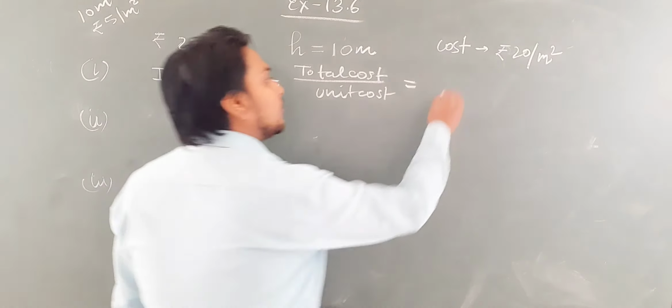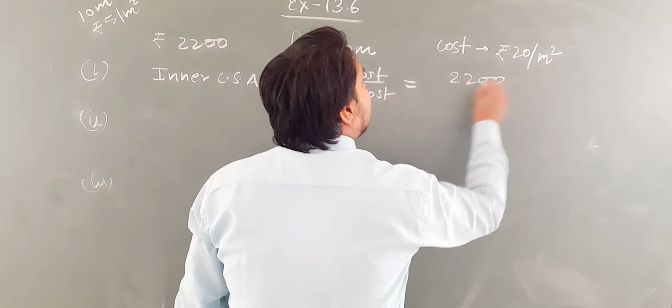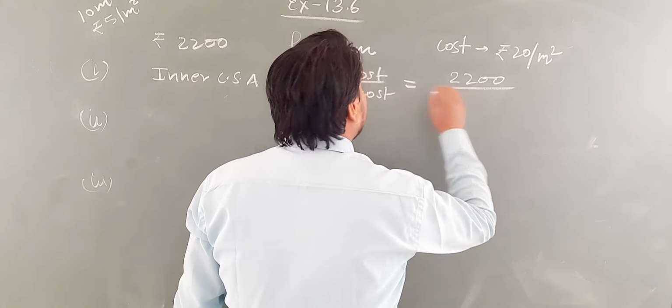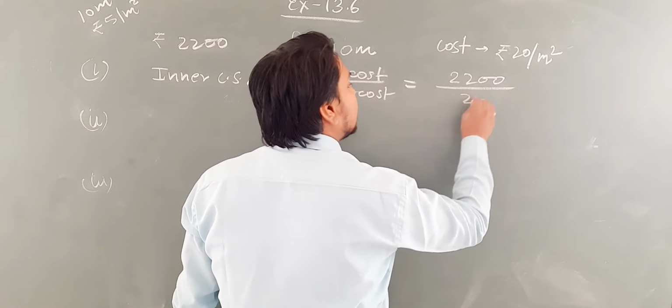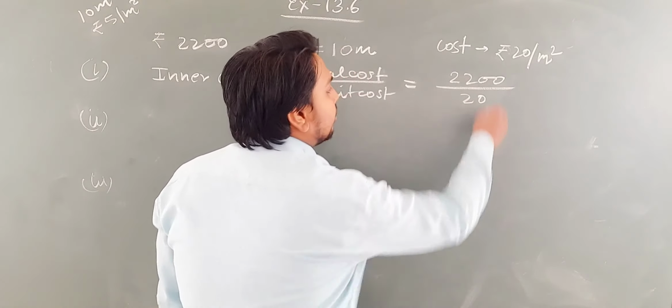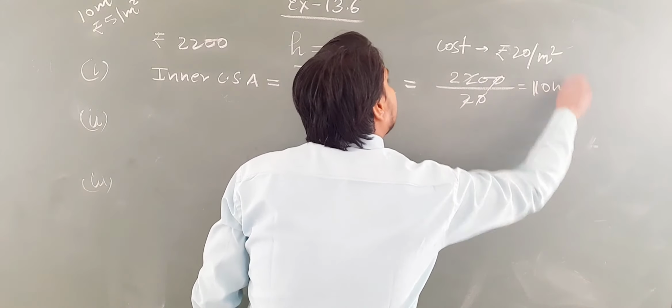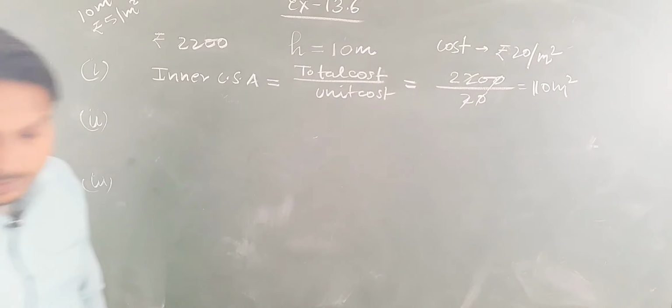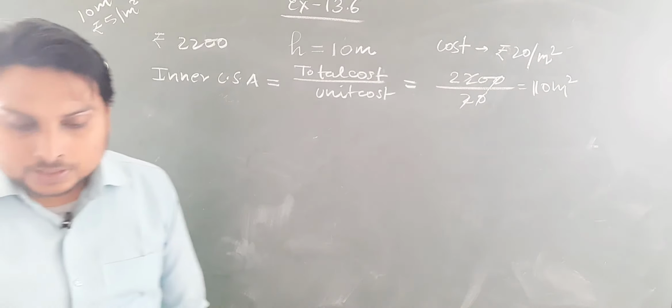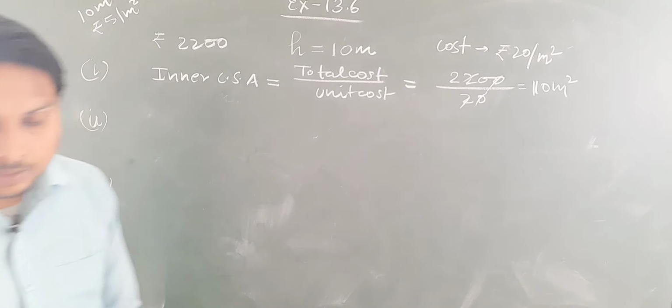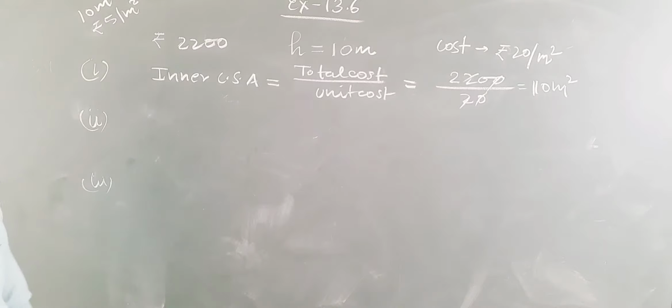Total cost is given rupees 2200 and unit cost is given rupees 20 per meter square. 0 and 0 will be cancelled out, it will be 110 meter square. It is the inner curved surface area of this cylindrical vessel.